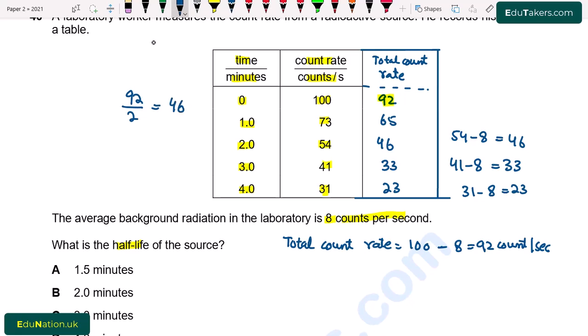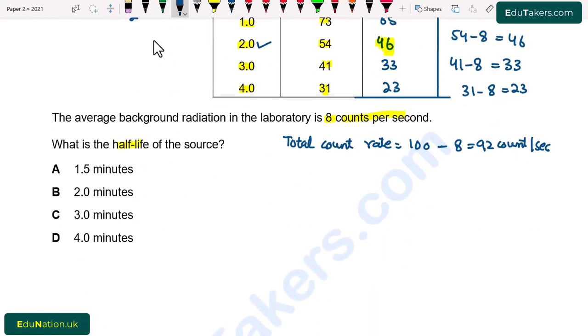It means that here it is shown 46 counts per second and the time is 2.0, which shows that the half-life is 2.0 minutes. After 2.0 minutes, the count rate remains half. So here the half-life will be equal to 2.0 minutes.